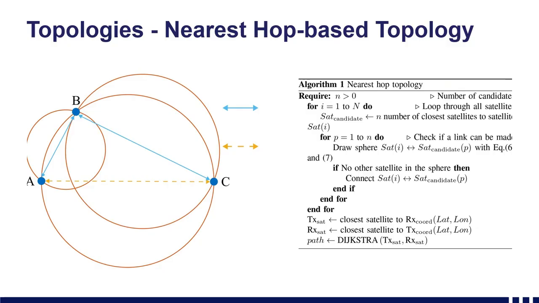We first introduced the nearest hop-based topology, whose goal is to optimize the satellite network for minimum transmission latency. To achieve this, we create targeted links with the closest neighboring satellites. Through this, a virtual sphere is drawn between each satellite pair. Within the sphere, we apply a geometric algorithm to determine the most efficient next hop. A next hop is only created if there are no other satellites within this virtual sphere. Once those links are created, we can then use Dijkstra's algorithm to calculate the shortest path in terms of delay. Each link bears a weight. The weight is the distance, used to calculate the best path.